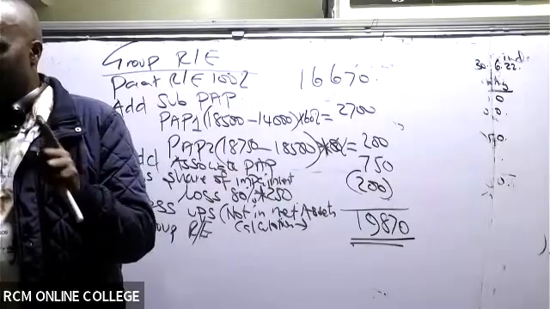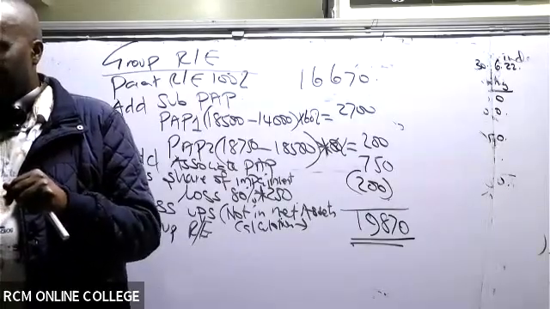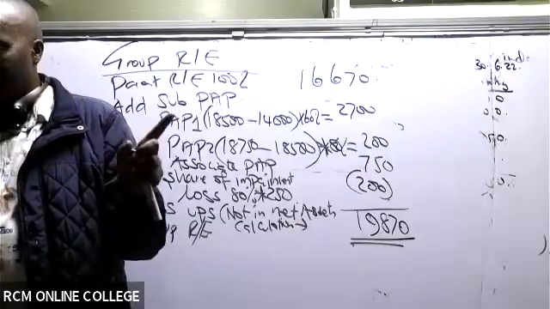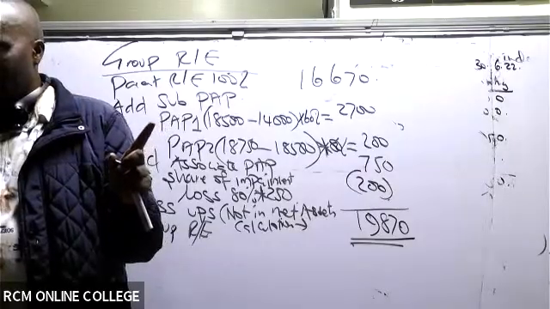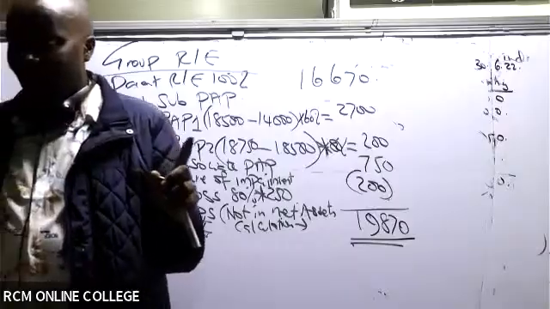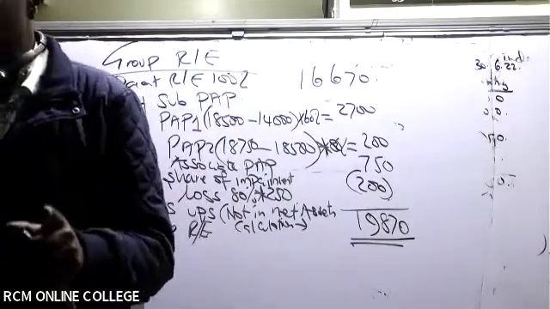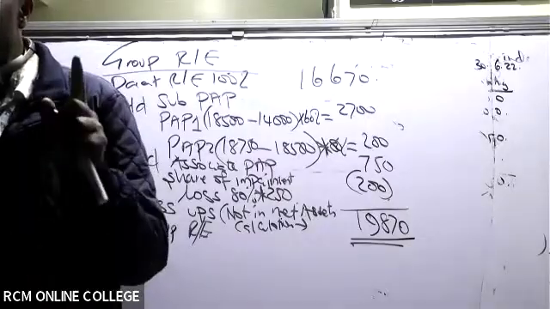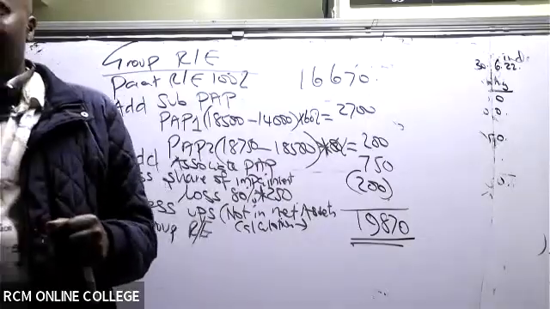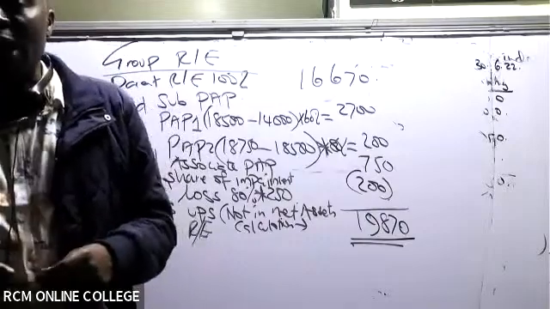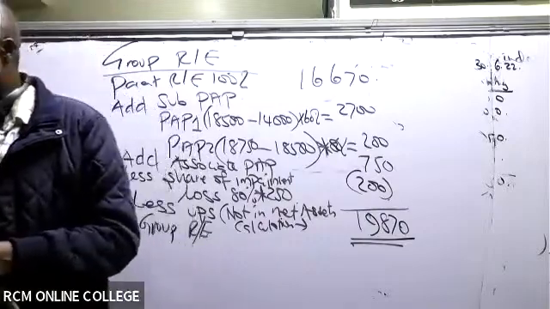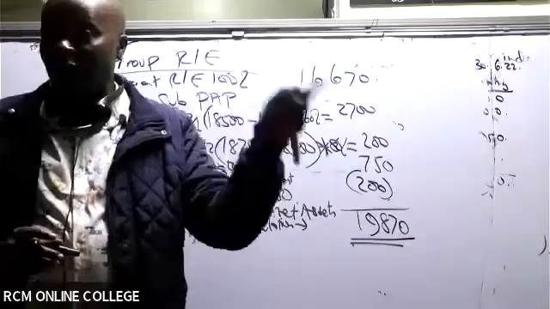Have you done that, 19,870? Have you taken that there, the other side? We shall overcome. Yes. How about NCI? Have you taken NCI to the other side? Have you taken NCI of 4,150? Is there somebody who has taken NCI of 4,150 to the other side?